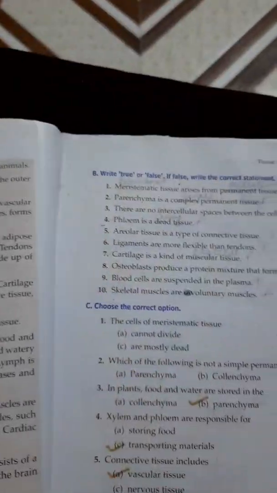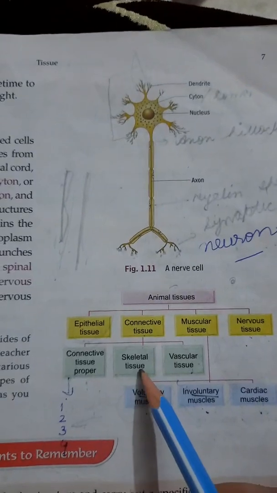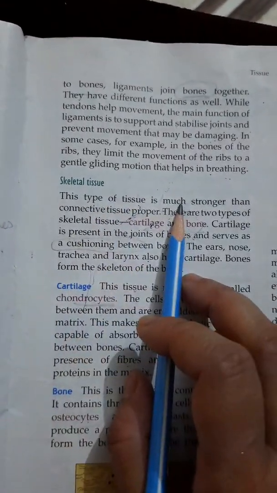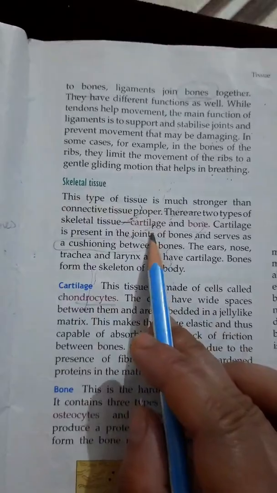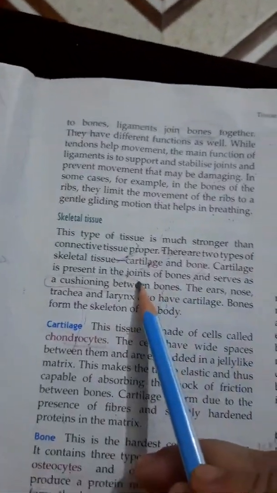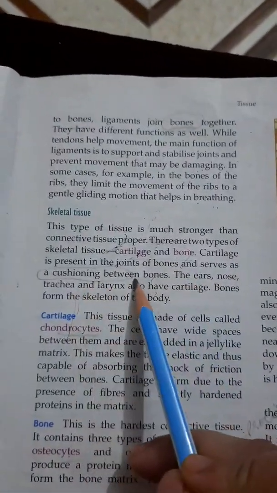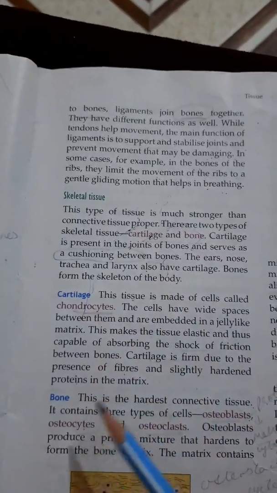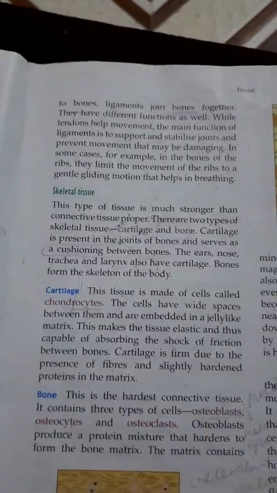Now come to the second type of connective tissue, that is skeletal tissue. From the name itself, it is clear that skeletal tissue makes the framework of the body. There are two types of skeletal tissue, cartilage and bone. Cartilage is present in the joints of bones and serves as cushioning between the bones. And when we talk about the bone, this is the hardest connective tissue.